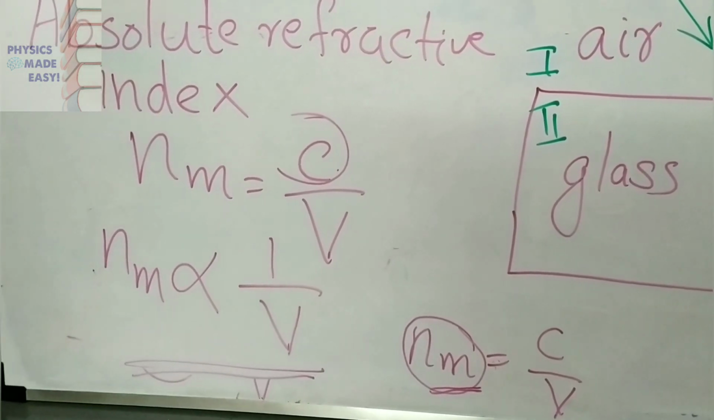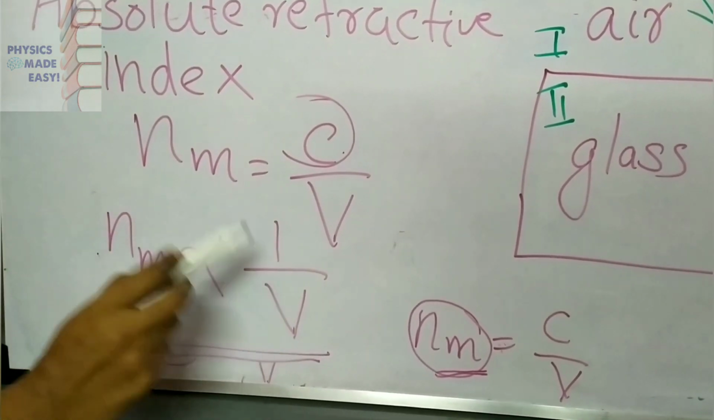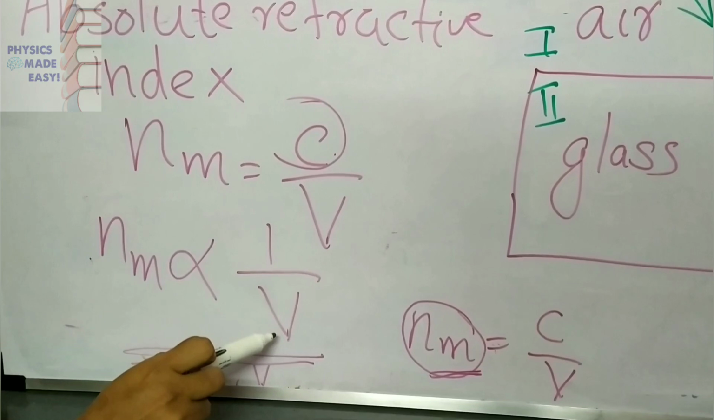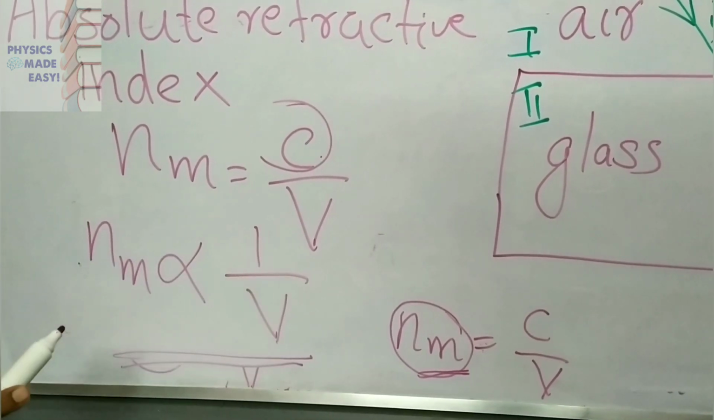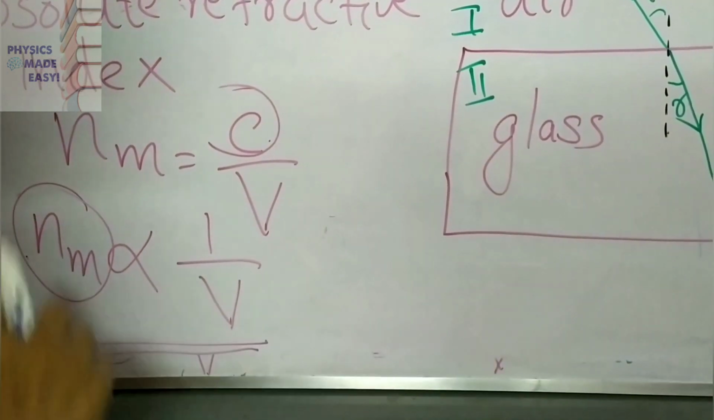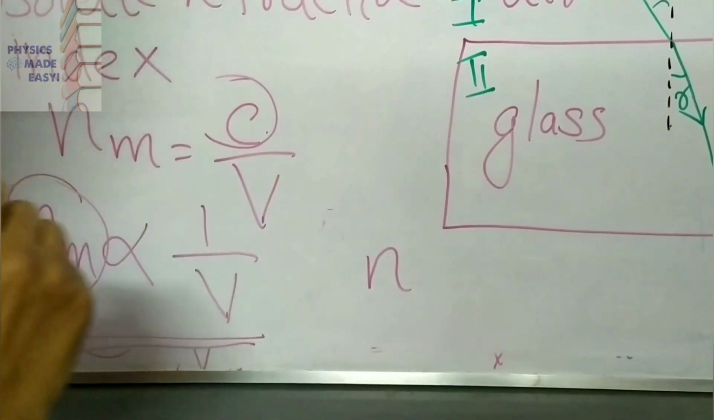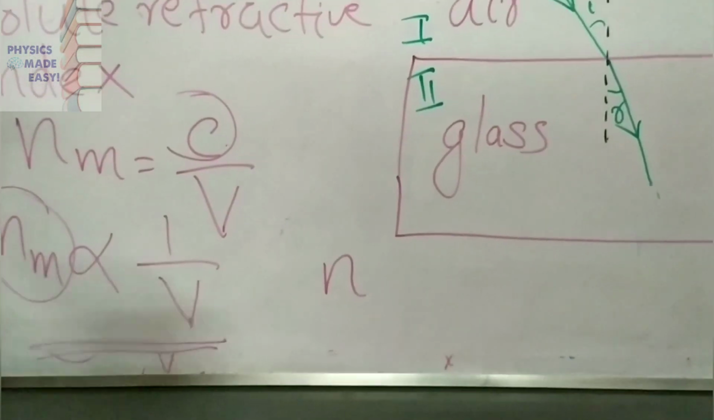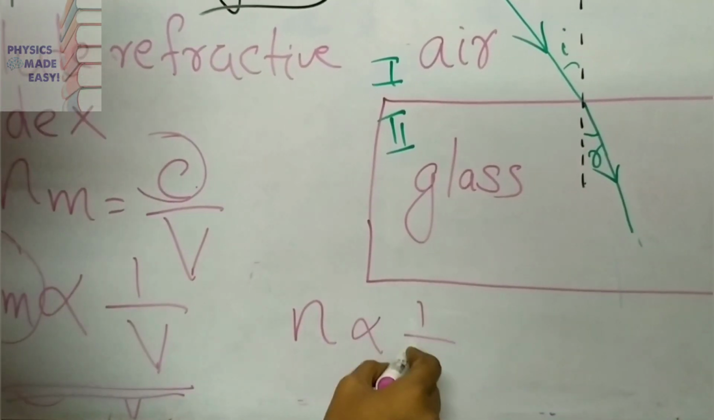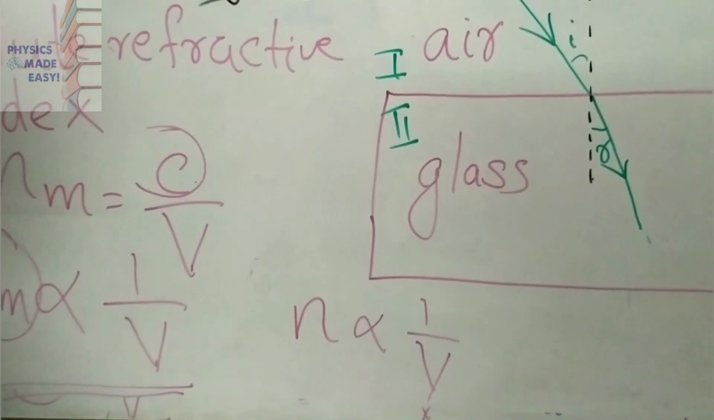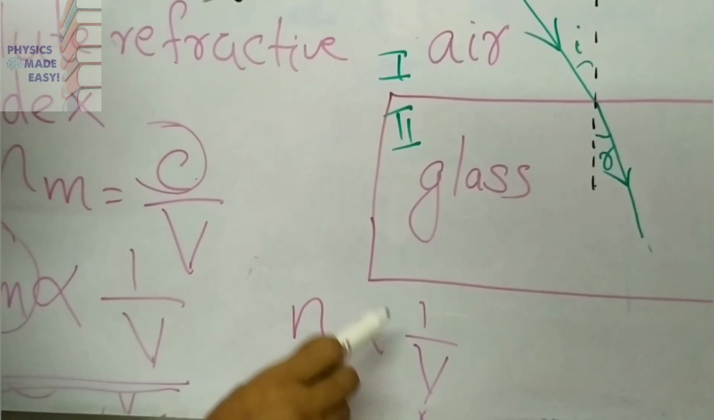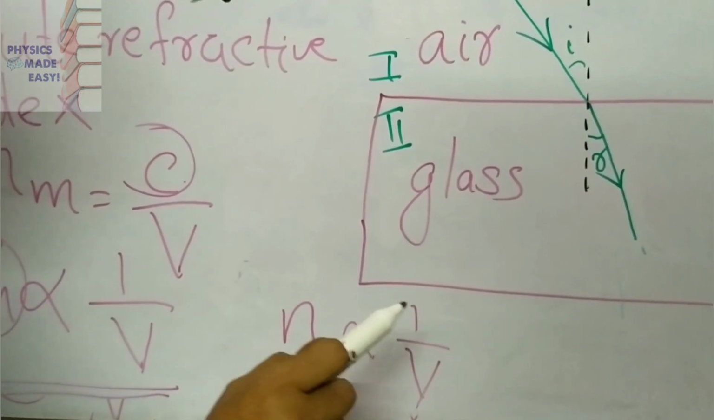Can you say anything from this? nm is proportional to 1 by v. 1 by v means here this refractive index is inversely proportional to speed of light through that medium. For this nm, you can write n also. Simply we can call this absolute refractive index as refractive index of the medium. So for doing problems we can use this letter n instead of this nm. That is proportional to 1 by v, otherwise this n is inversely proportional to v. Refractive index is inversely proportional to the speed of light through that medium.